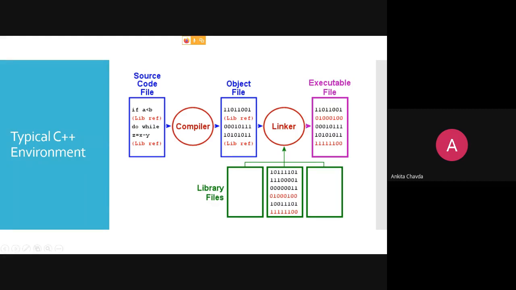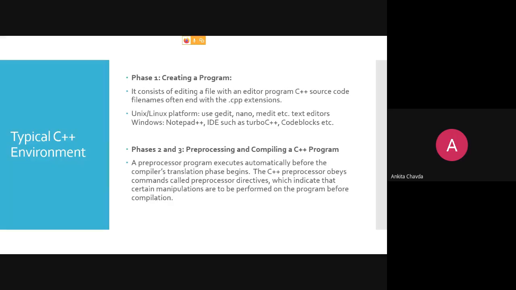Now the role of the linker. What will the linker do? The linker will link this library reference to your program. So here is your library file, which has the actual meaning of this library, that 0101110 something like that. That will be added to your program, and finally this executable file will be generated, which has even this library reference as 0101. That will also be converted. The whole process we will see in theory also.